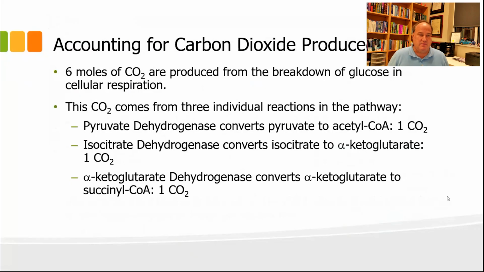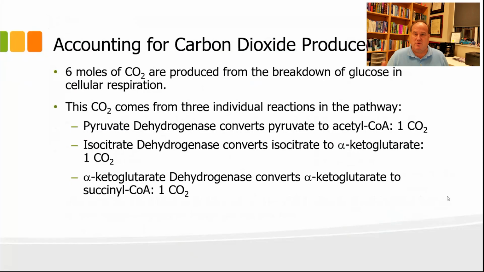Number 1 is the pyruvate dehydrogenase reaction. That converts pyruvate to acetyl-CoA. We get 1 CO2 there. We get 1 additional CO2, that's the second CO2, from the isocitrate dehydrogenase reaction in the citric acid cycle. And so that converts isocitrate to alpha ketoglutarate. It produces 1 CO2. That accounts for our second carbon dioxide. And our third carbon dioxide is produced from the alpha ketoglutarate dehydrogenase reaction that converts alpha ketoglutarate to succinyl-CoA, and then that's our third. Now, that's only 3 CO2. How do we get 6?